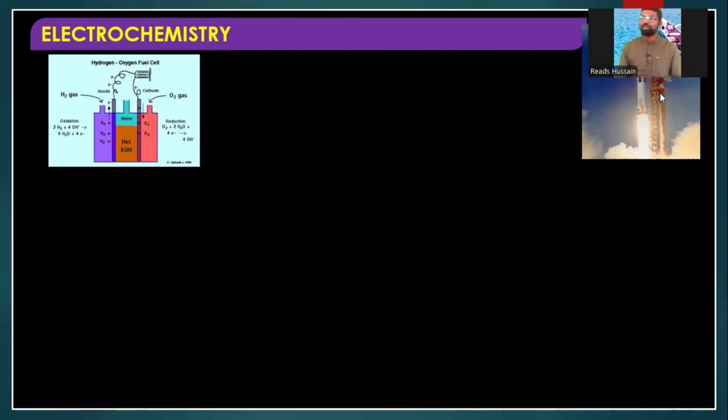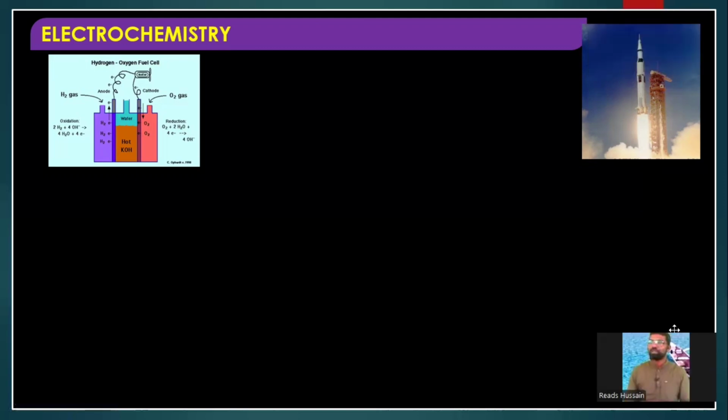Fuel cells we generally use in rockets or spacecraft. This is a picture of the Apollo spacecraft that was sent into space by the USA, America. Here a hydrogen-oxygen fuel cell is used.